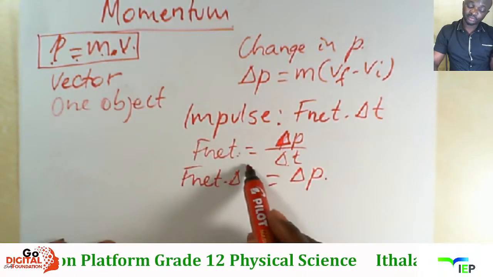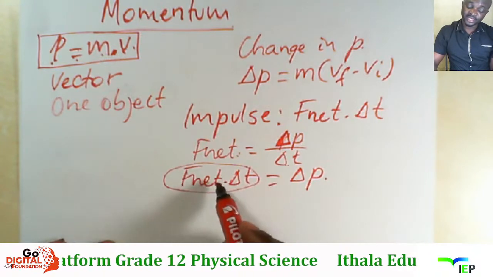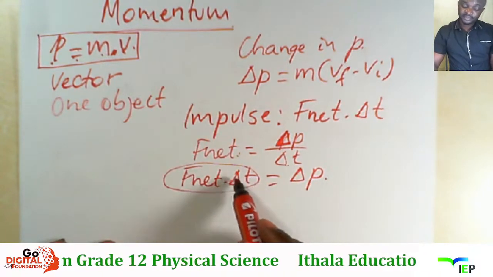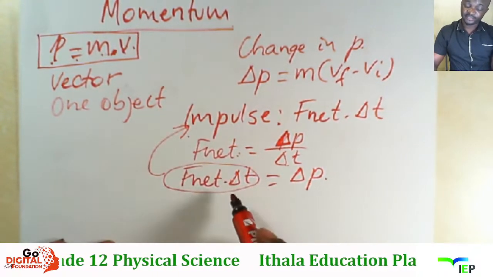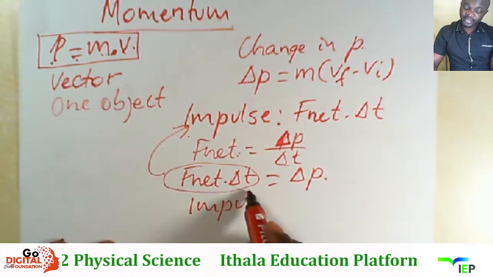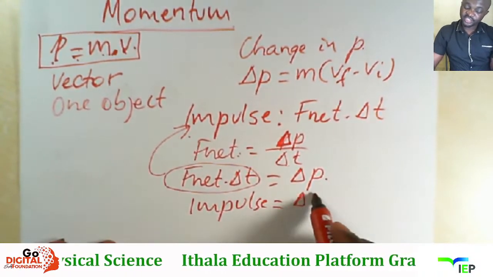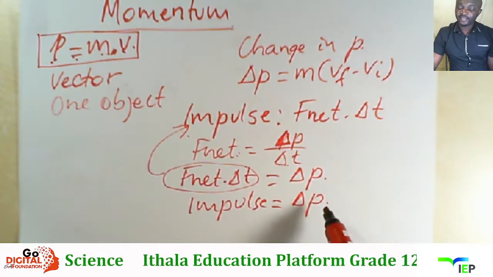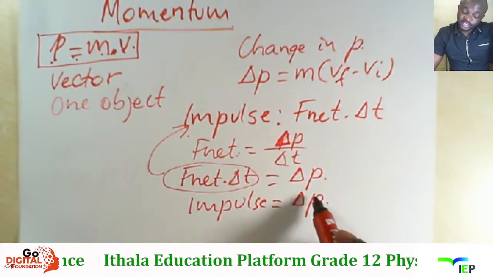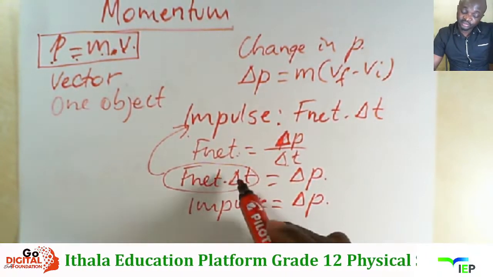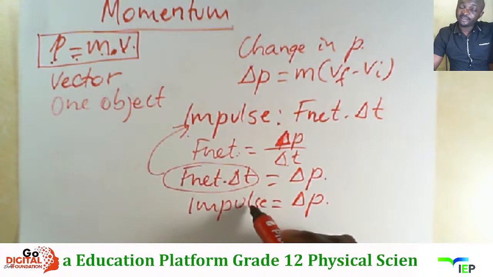Kanti ngiyakhumbula ukuthi the product between the net force and the time kunika impulse. Kusho ukuthi ngizothi impulse is equal to the change in momentum. Right, so makuthi ngiyazi ukuthi i-change in momentum ngiyakwazi ukuyithola, kusho ukuthi ngiyazi futhi value ka-impulse.